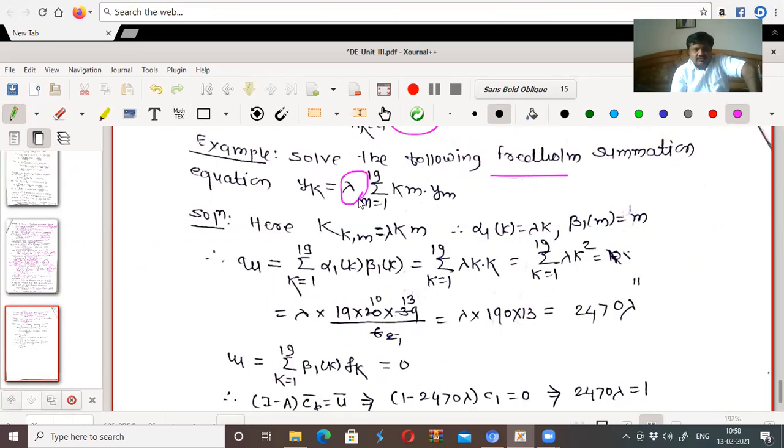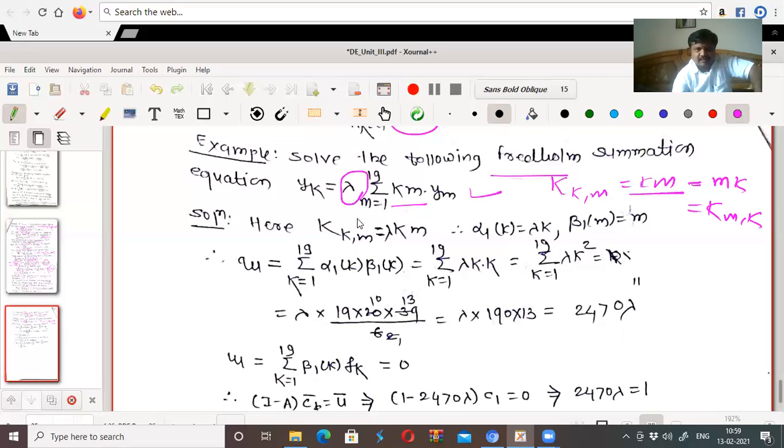y_k is equal to lambda times the summation over m from 1 to 19 of k·m·y_m. Now k of km is equal to km. Is this kernel symmetric? Yes, it is symmetric. Why symmetric? Because km can be written as mk, which is k of mk. Is it real? Yes, it is. We have been given real, a is 1, b is 19.